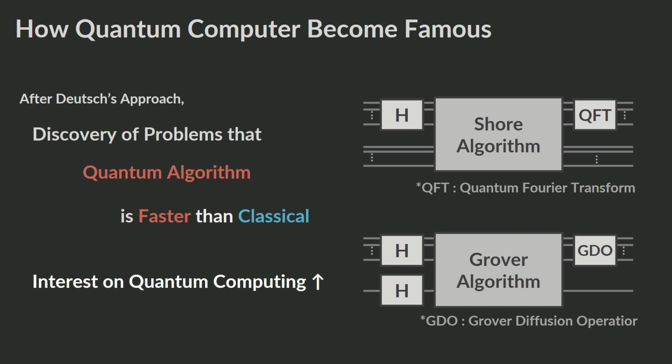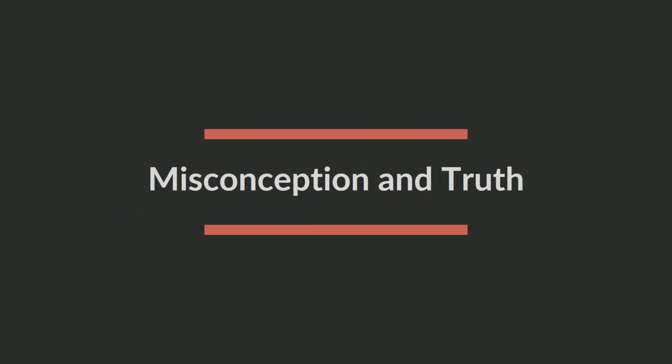Grover's algorithm is a quantum algorithm that finds, with high probability, the unique input of a black box function that produces a particular output value, using just O of root n evaluations of the function, where n is the size of the function domain. Finally, let's talk about misconceptions and truth.